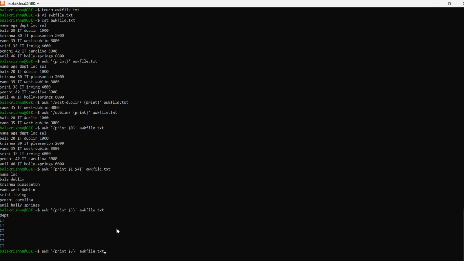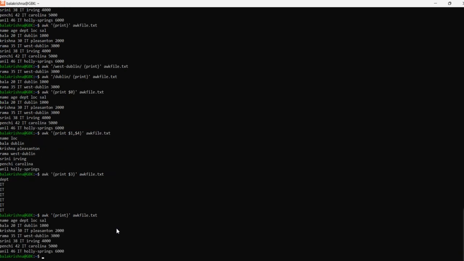Now I would like to display line numbers. Right now if we look at our file, it does not hold any line numbers. AWK file dot txt. See, we don't have any line numbers. Now I would like to add line numbers for the existing content. So how would I do that? After print, just type NR, row number, comma, $0.